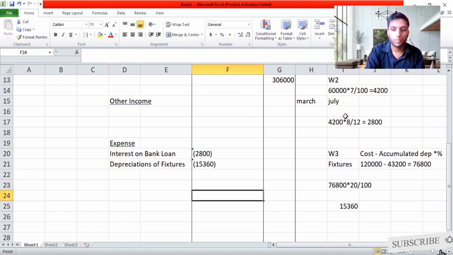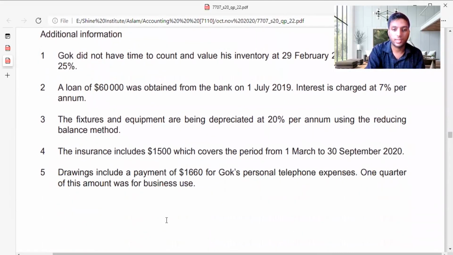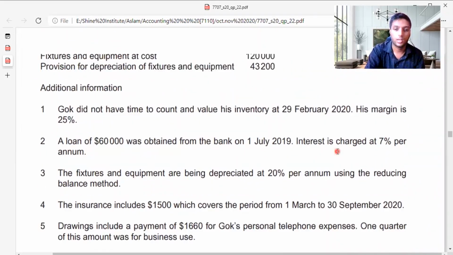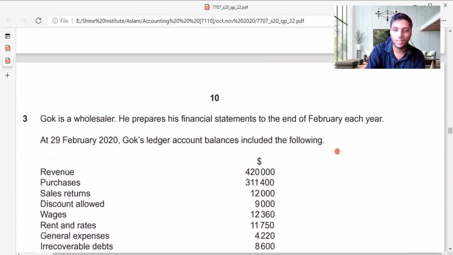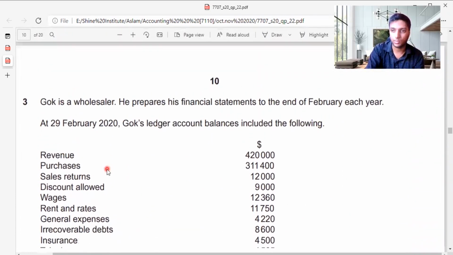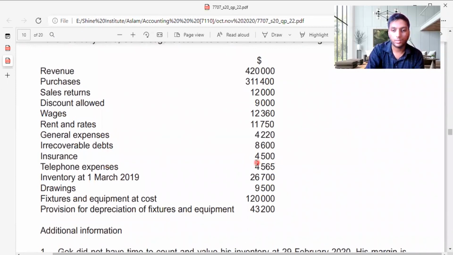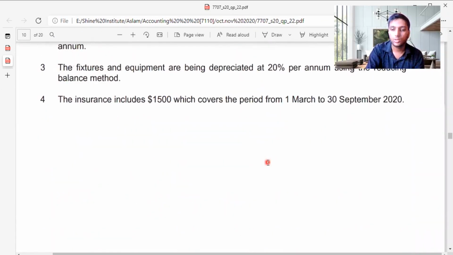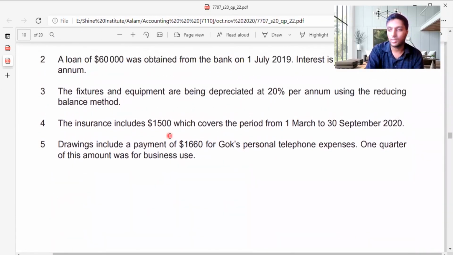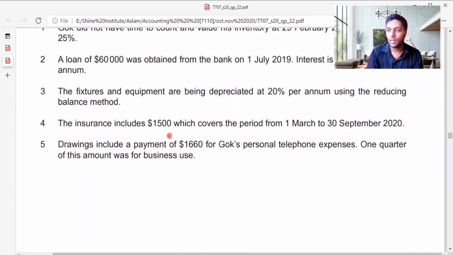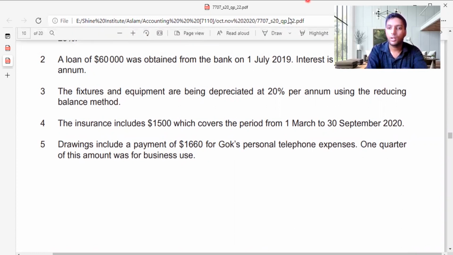Adjustment number 4. Adjustment number 4 is saying the insurance includes 1,500, which covers the period from 1st March to 30 September 2020. Now this year is ending on 29th February, so I can't take 1st March insurance. So let me check, do I have insurance? I have 4,500 insurance. So this insurance, we have made it a prepayment because we are paying for next year. We can't take next year's value into the books of accounts. That 1,500 is related to next year because it's 1st March of next year. Because of 29th February, your sum should adjust. So I will not take this 1,500.